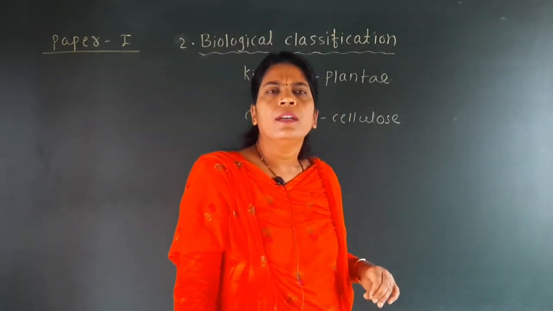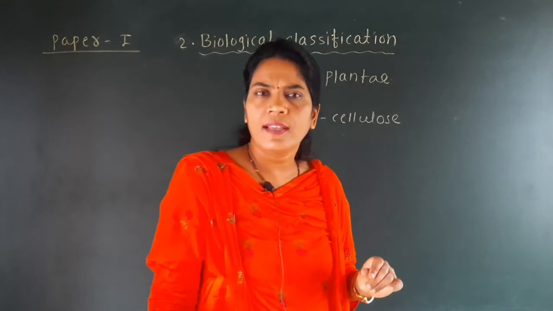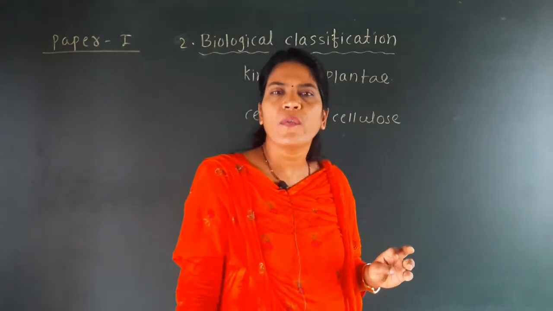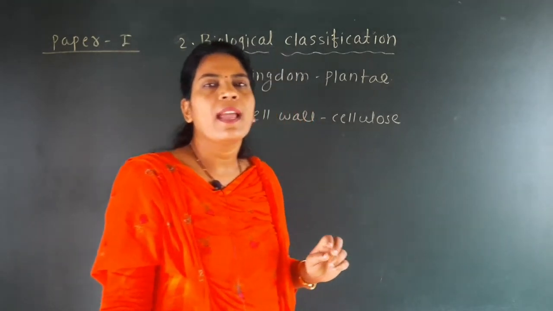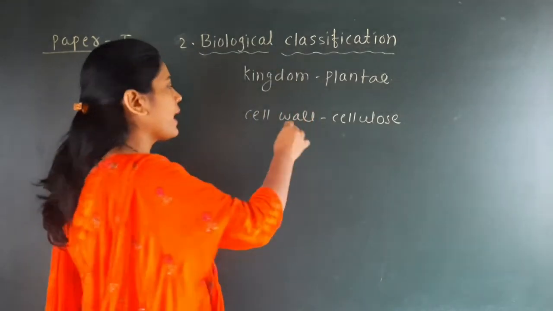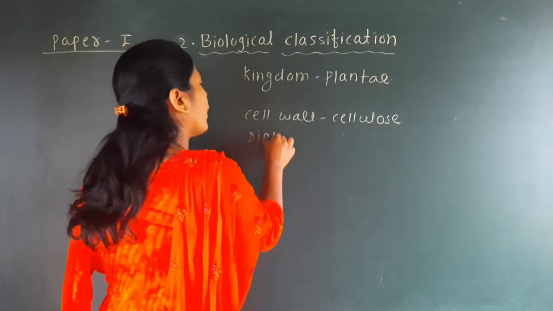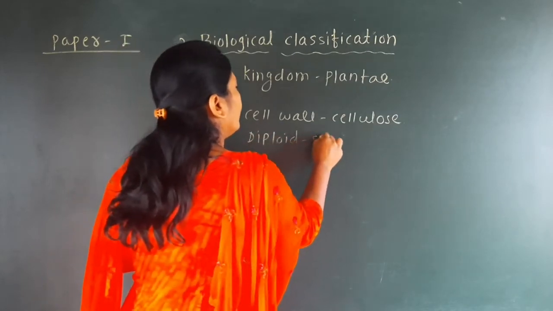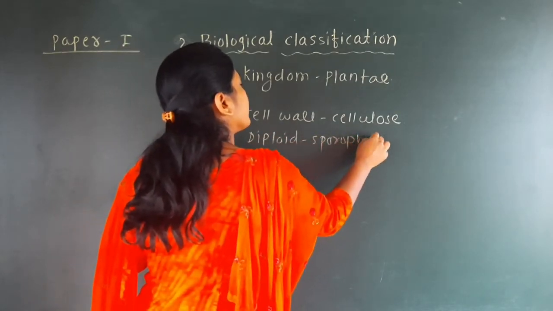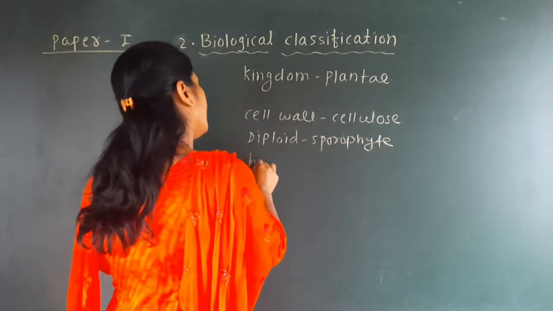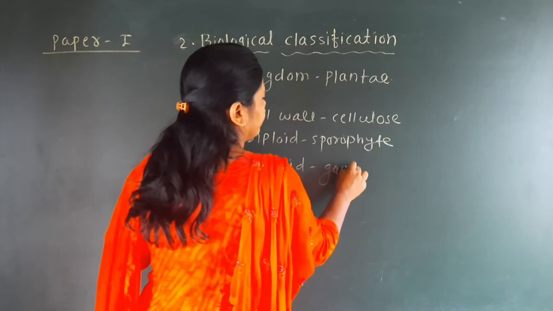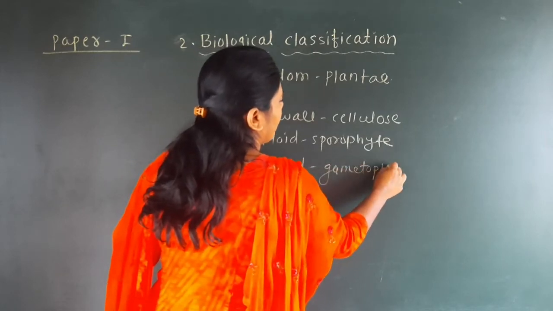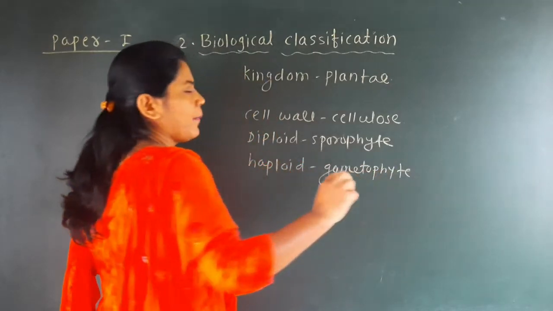Now there are two important phases or stages in the life cycle of the plant, and these stages are called the diploid sporophyte stage and the haploid gametophyte stage.